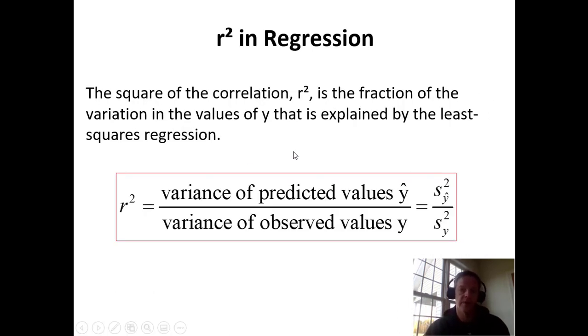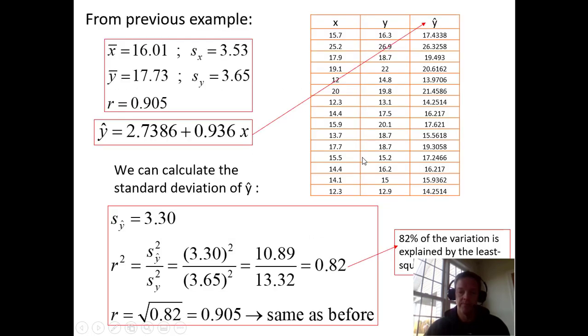So the r squared, once we create this line, is our number that helps us decide: is this line really a good line? Is it something we can take to the bank and use to make predictions? We find it by taking the variance of the predicted values, y hat, divided by the variance of the observed values of y, just plain y.